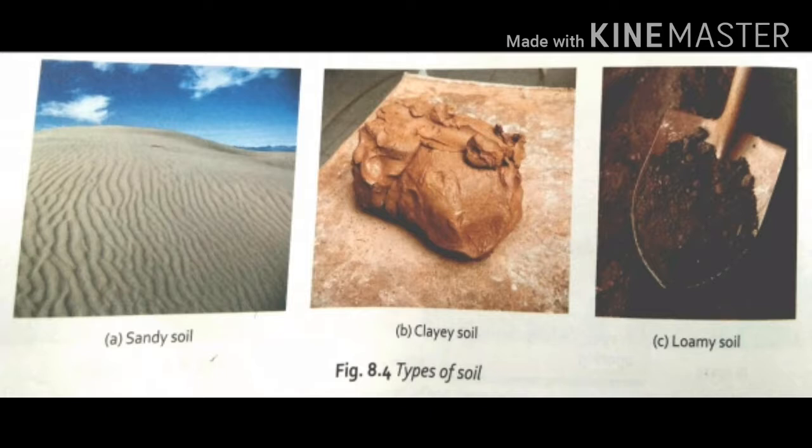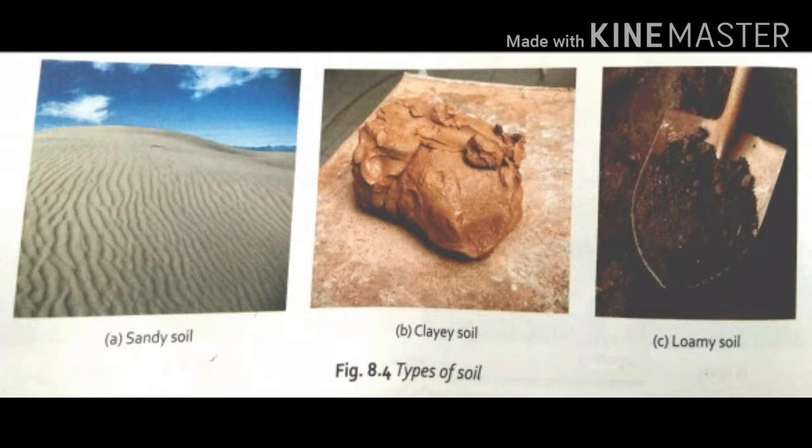Weathering means breaking down or dissolving of rocks and minerals into small particles due to wind, water, ice, acids, salts, plants, animals, and changes in temperature.